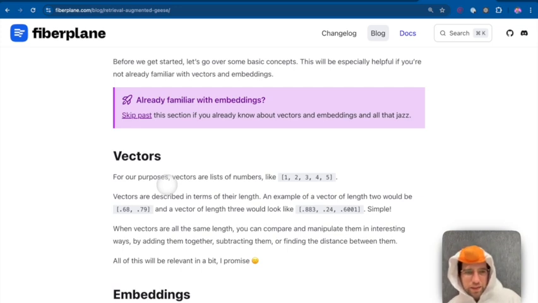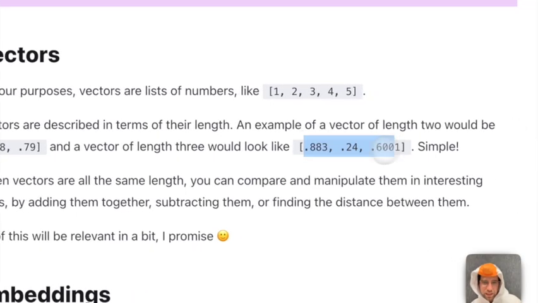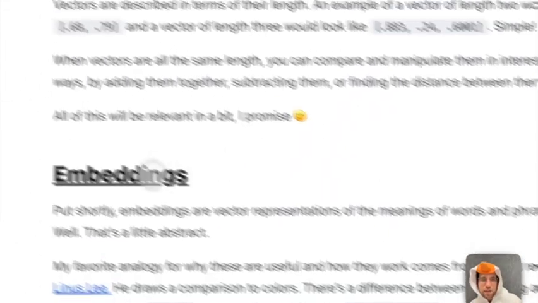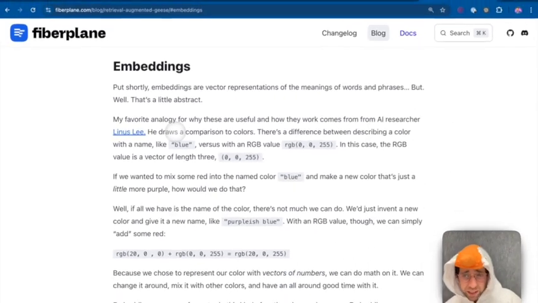So, the first thing is a vector. Vectors are lists of numbers. Let's put it that way. So a vector of length 2 looks like this, has 2 numbers. Length 3 has 3 numbers, etc. That's good. We know that now. Now, what are embeddings? Because we're going to need to use embeddings to do semantic search. So embeddings are vector representations of words and phrases, which sounds silly and probably just sounds meaningless, but just stick with me for a second.